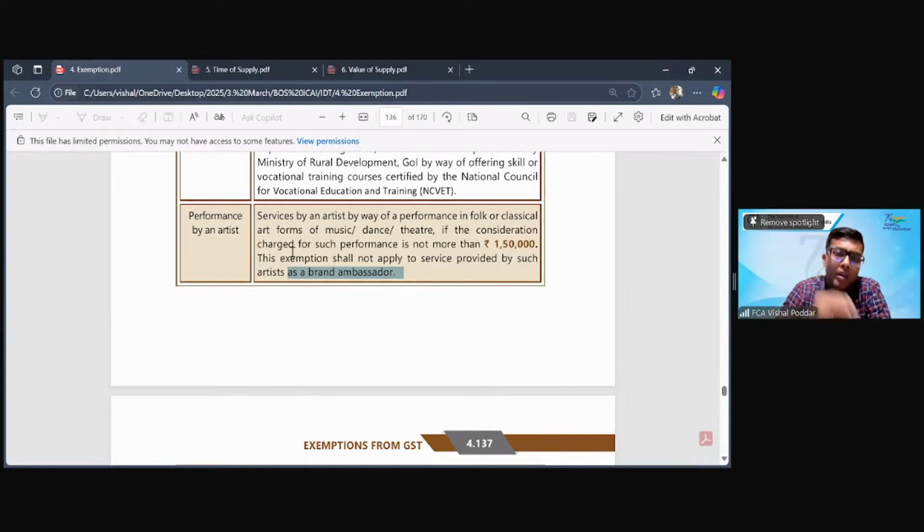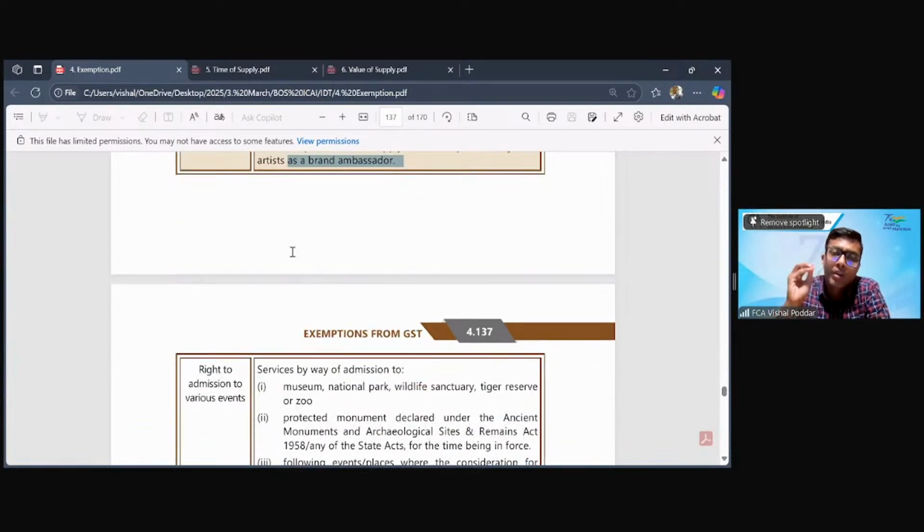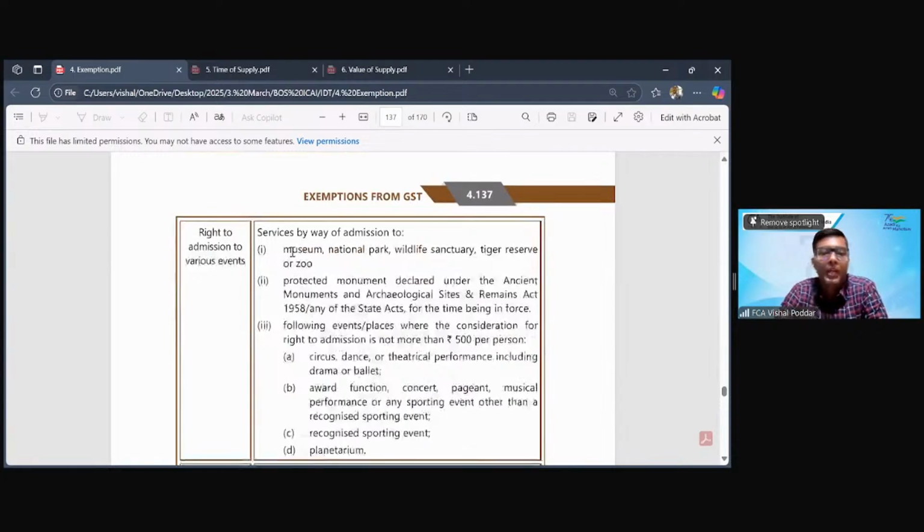However, where Hema Malini ji is charging only 1,40,000, but over there, she's performing that Kathak piece in an event, a business event, and she's representing some brand, let us say Patanjali or something of which she is a brand ambassador, then even if she is charging below 1,50,000, that would be taxed.